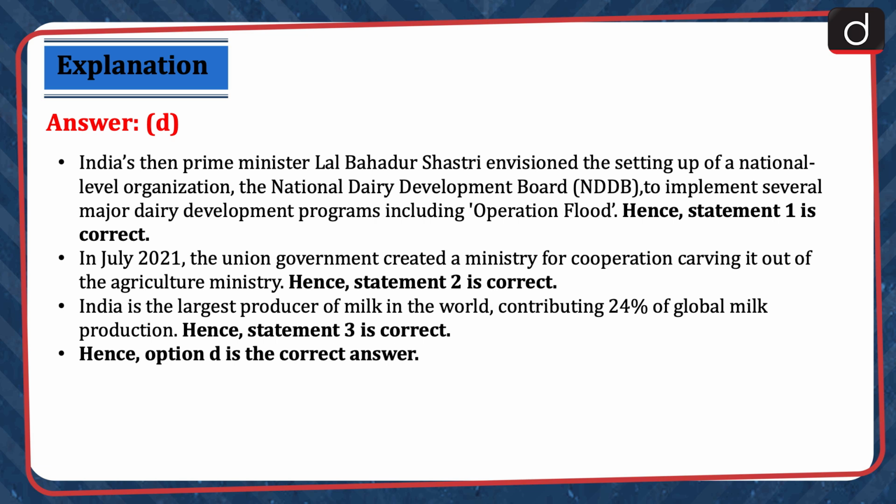India's then Prime Minister Lal Bahadur Shastri envisioned the setting up of a national level organization, the National Dairy Development Board, to implement several major dairy development programs including Operation Flood. Hence, statement 1 is correct. In July 2021, the Union Government created a Ministry for Cooperation, carving it out of the Agriculture Ministry. Hence, statement 2 is correct. India is the largest producer of milk in the world, contributing 24% of global milk production. Hence, statement 3 is also correct. Therefore, option D is the correct answer.